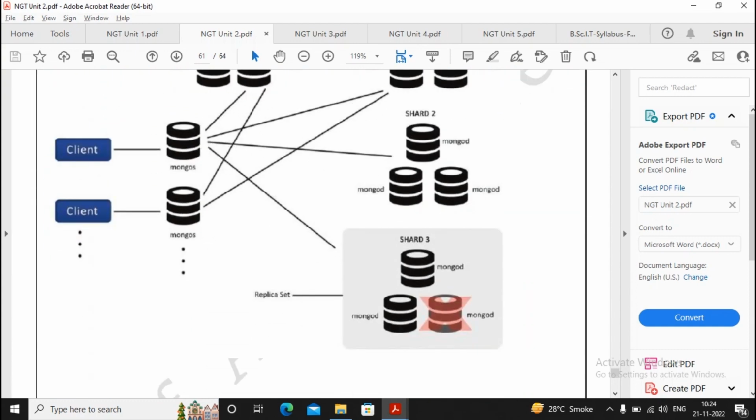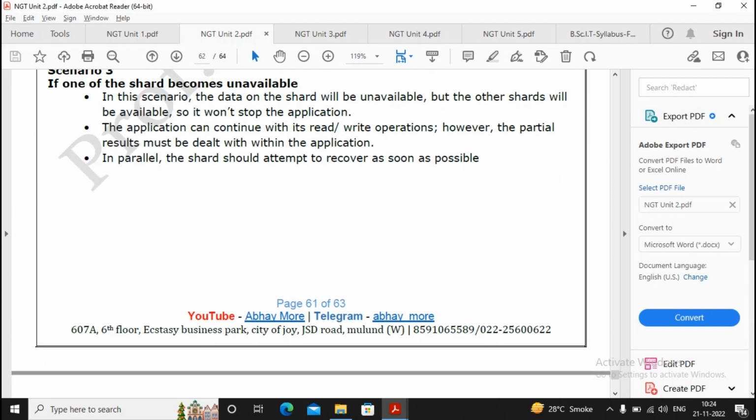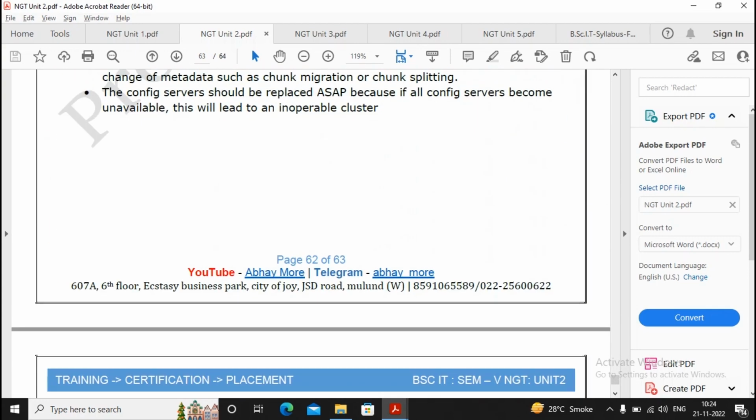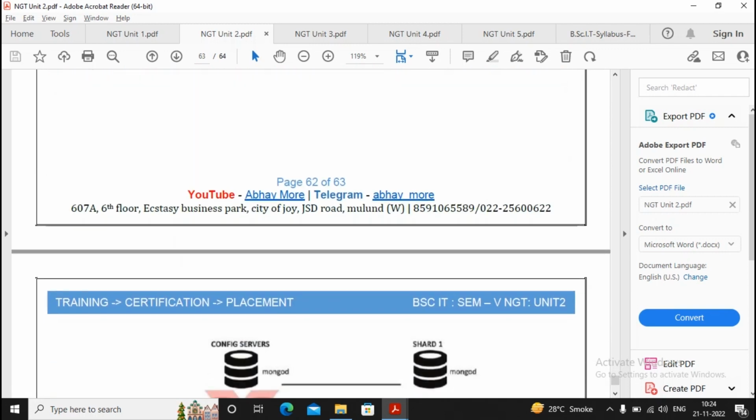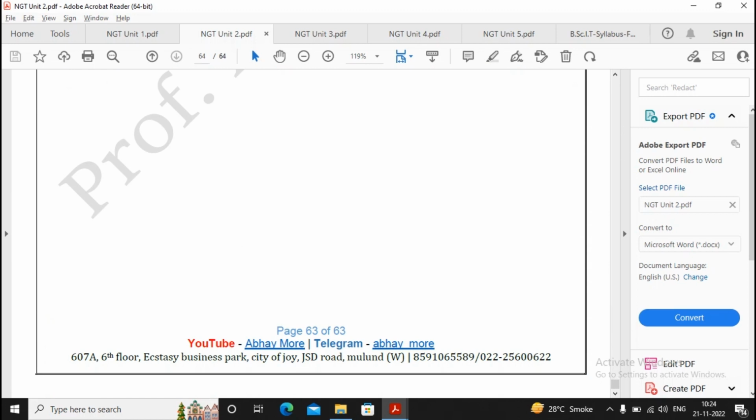The different kinds of scenarios which are there: scenario 1, scenario 2, scenario 3, and 4. Scenarios like only one config server being available out of the 3. So how do the scenarios work? So this is all about the importance of unit 2.